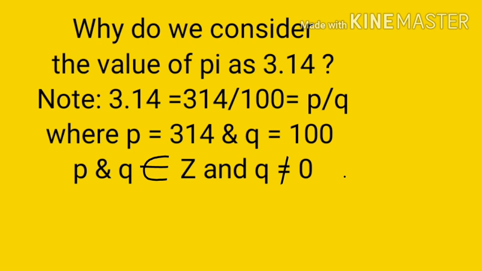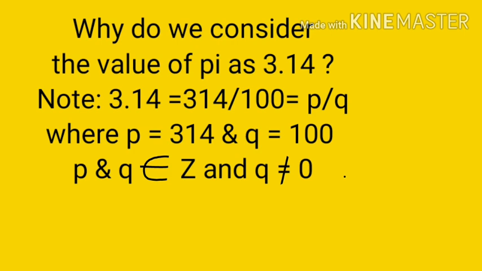Therefore children, here 3.14 can be written in the form of p by q, where p and q are integers and q is not equal to 0. Therefore, the terminating decimal 3.14 is also a rational number. Okay? If we take pi as 3.14, then also pi becomes rational but not irrational. In spite of all these things, why do we consider pi as irrational?